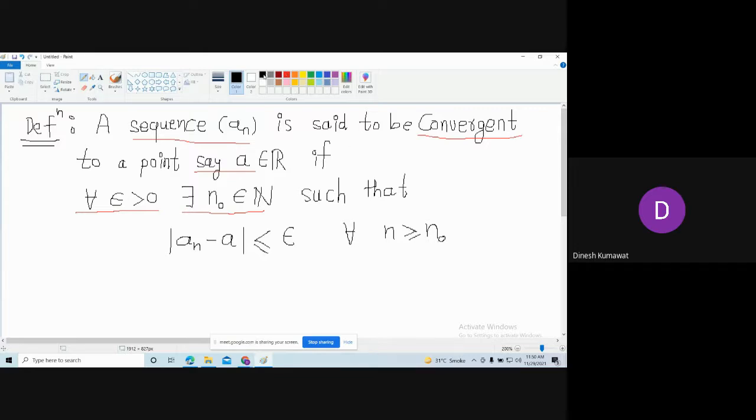Now let me tell you a simple trick to understand this definition. I am not going into so much detail of this definition. What you need to understand is, first tell me what its meaning is.